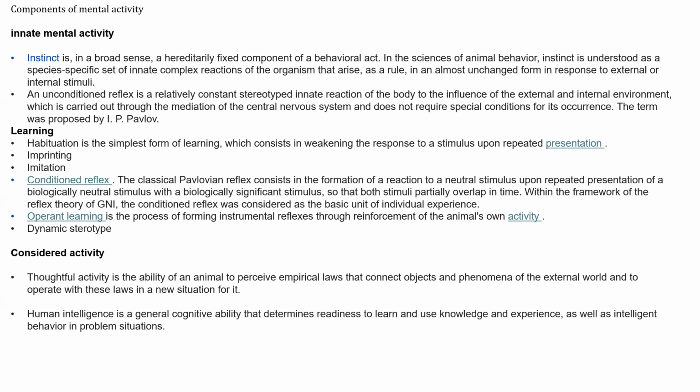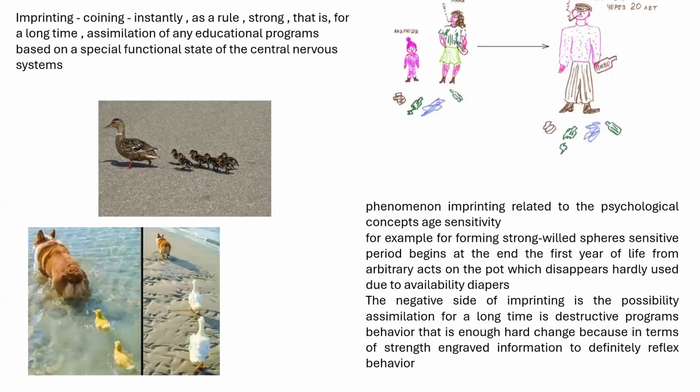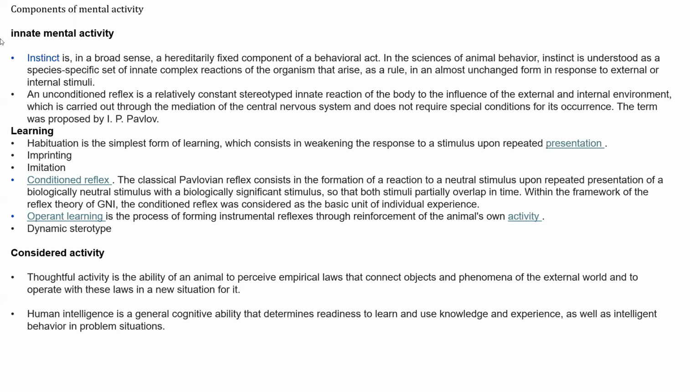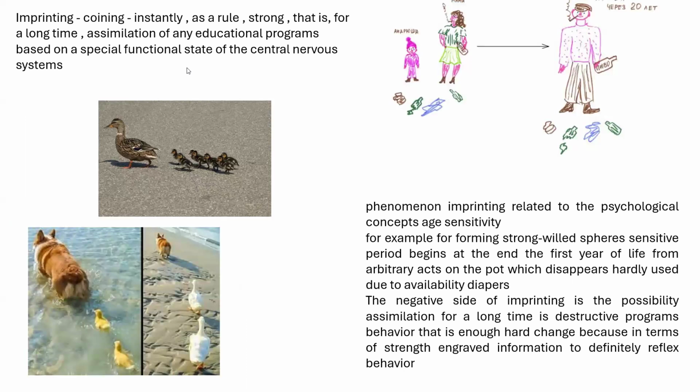And human intelligence is a general cognitive ability that determines readiness to learn, use knowledge and experience, as well as intelligent behavior in a problem situation. I will tell you about some types of learning in our life. Imprinting.